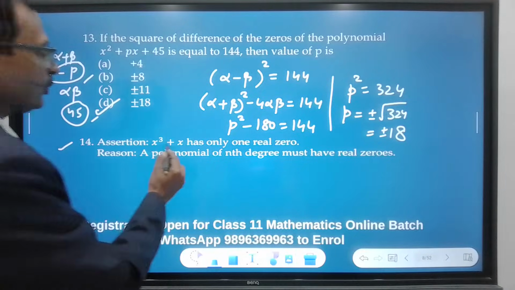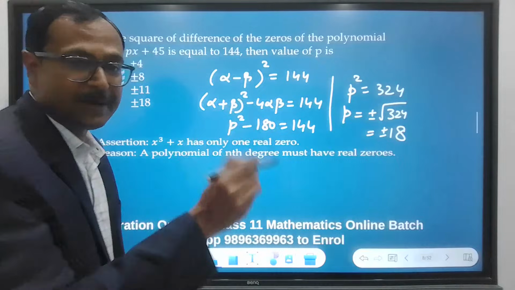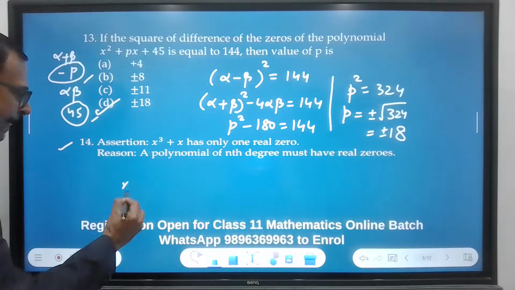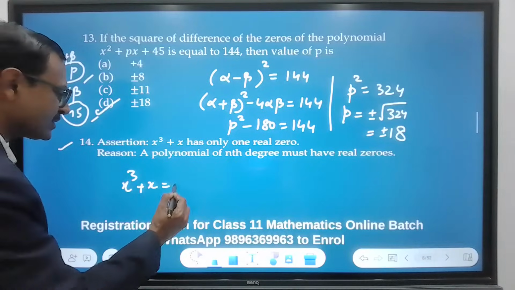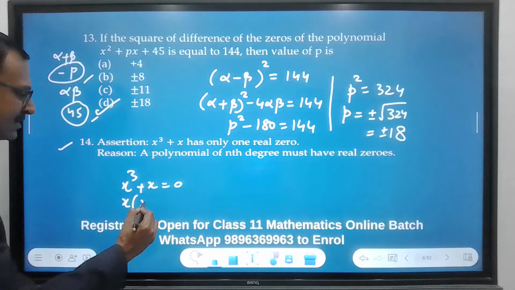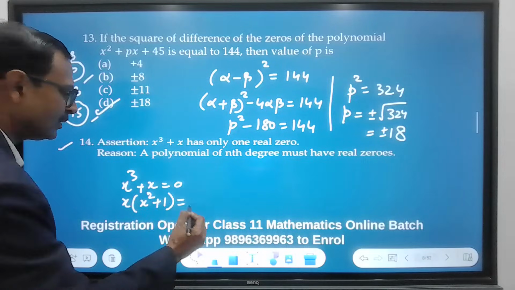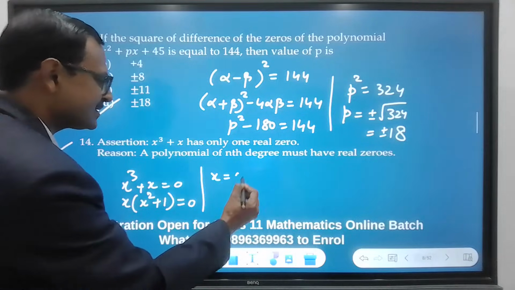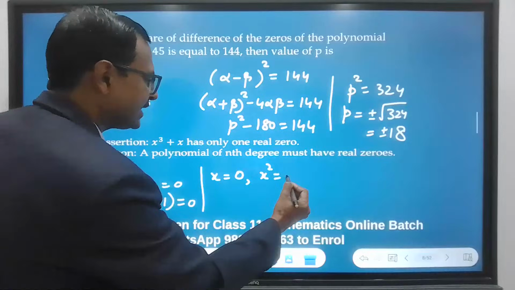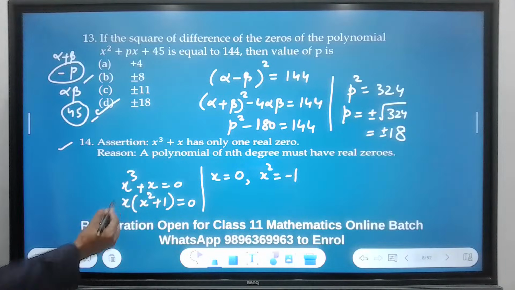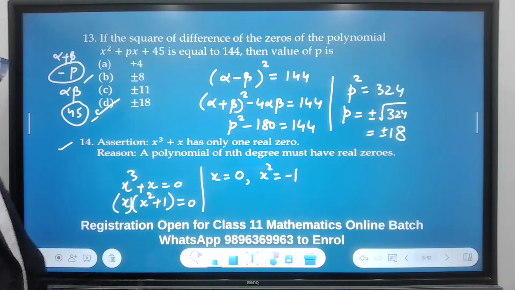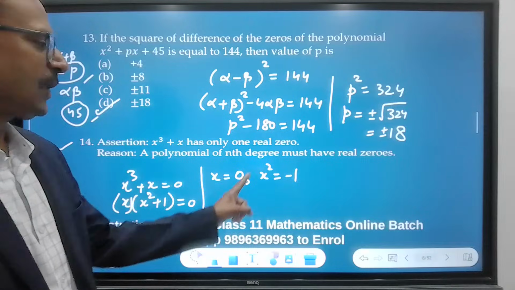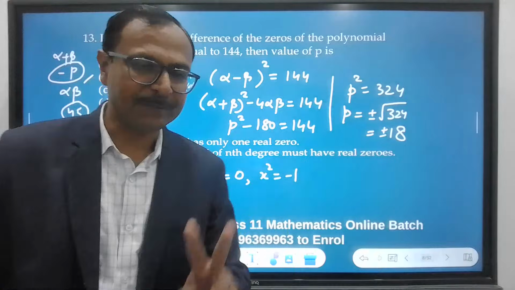Assertion: x cube plus x has only one real zero. Let's check. x cube plus x equal to 0. So x times x square plus 1 equal to 0. That means either x is 0 or x square is minus 1. Check. If you put them separately equal to 0, you have x equal to 0 and x square equal to minus 1.